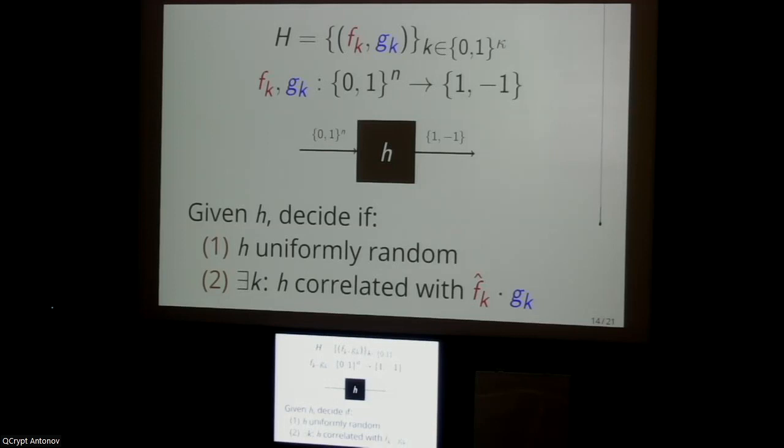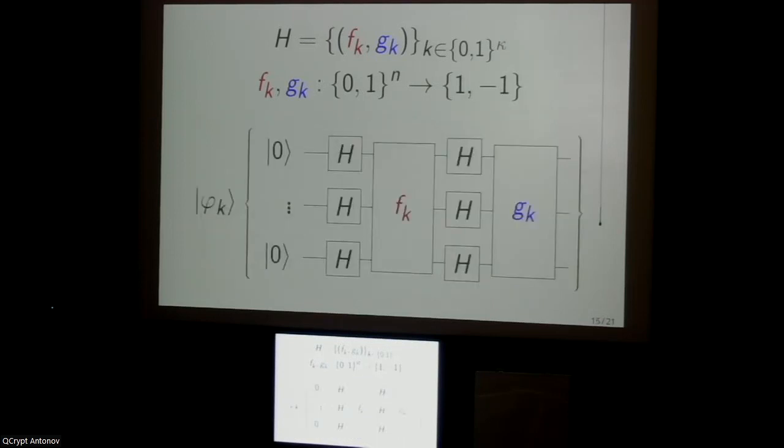So that is the security property. How do you build pseudorandom states from this? That turns out to be actually even easier to describe. So the way you build pseudorandom states, you'll have a pseudorandom state keyed by each of these keys k, and the pseudorandom state keyed by k is just the following.